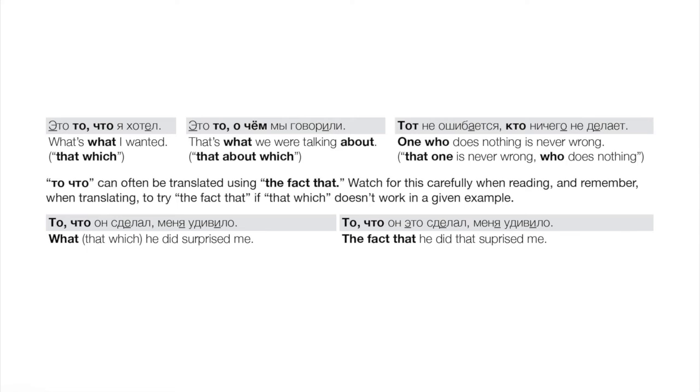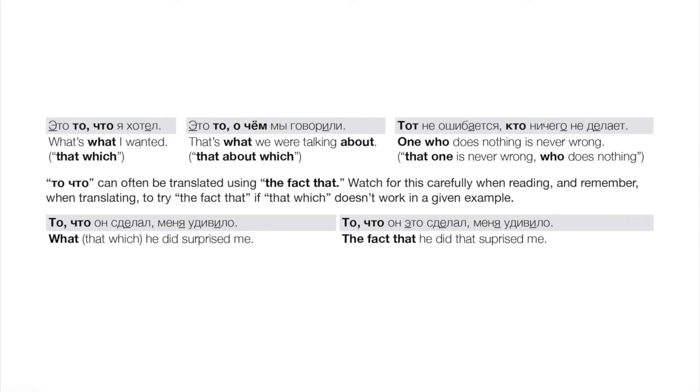Now, the final thing to add today is that то, что sometimes translates as "the fact that," when it's referring basically to a verb. It goes with a verb and you're saying, well, the fact that this happened surprises me. So essentially, if you see a то, что in a text, which is relatively common, and you're trying to translate or understand it, and "that which" doesn't work, then try "the fact that," and you'll often see that will work perfectly.